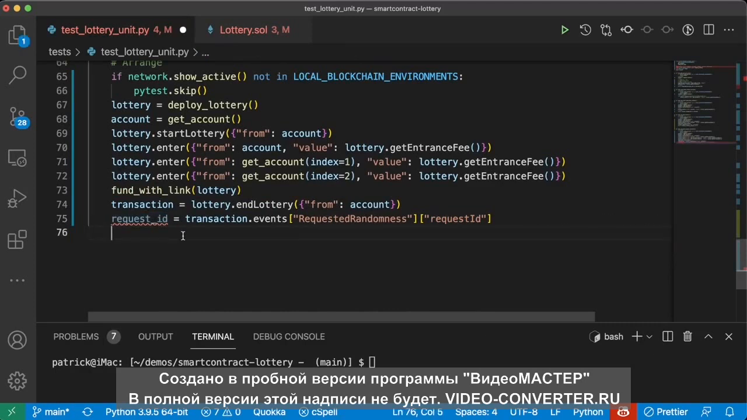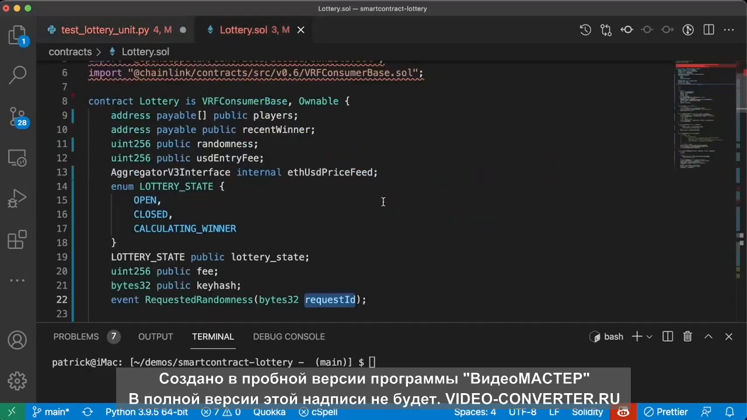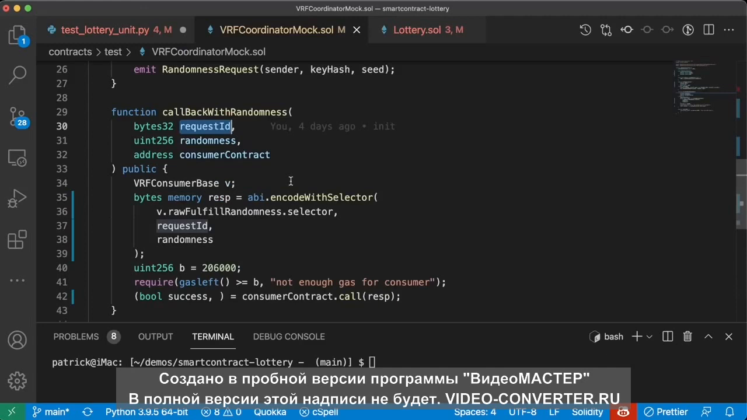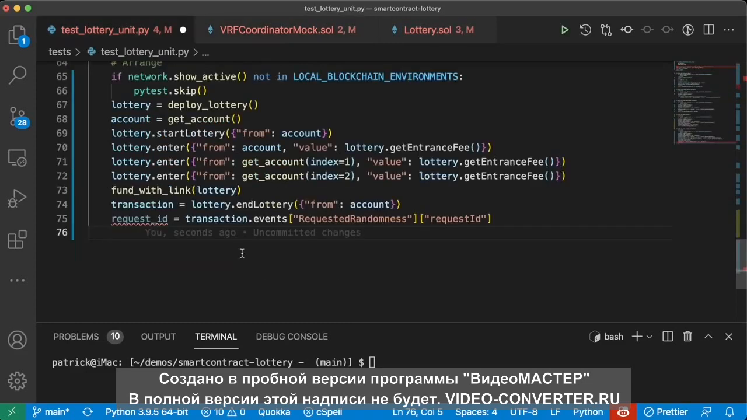So these events are going to be really helpful for writing tests. These events are also really helpful for a number of other reasons. One of the big ones is upgrading our smart contracts or understanding when a mapping is updated. But for now, we're going to be using them for testing. Now that we have this request ID, what we can do is pretend to be the Chainlink node and use this callbackWithRandomness function to dummy getting a random number back from the Chainlink node.